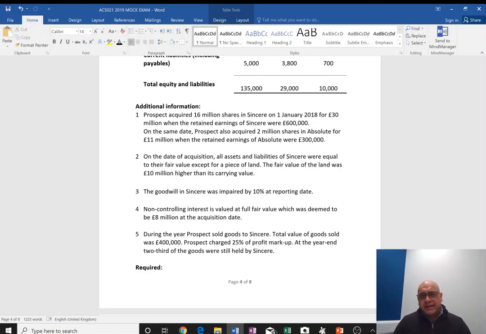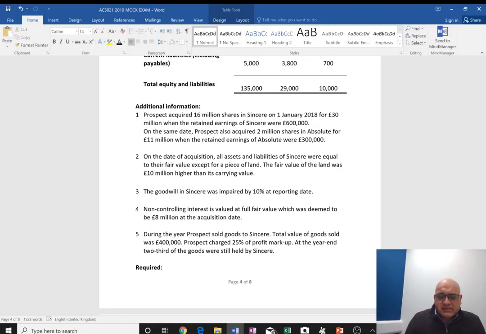So there are two methods of valuing NCIs, or non-controlling interest. One is fair value, where they are reported at their fair value, and they will also get a portion of goodwill. The other method is the proportion of net assets method, where they are reported at their percentage shareholding in the subsidiary multiplied by whatever the net assets of the subsidiary on the given date are.